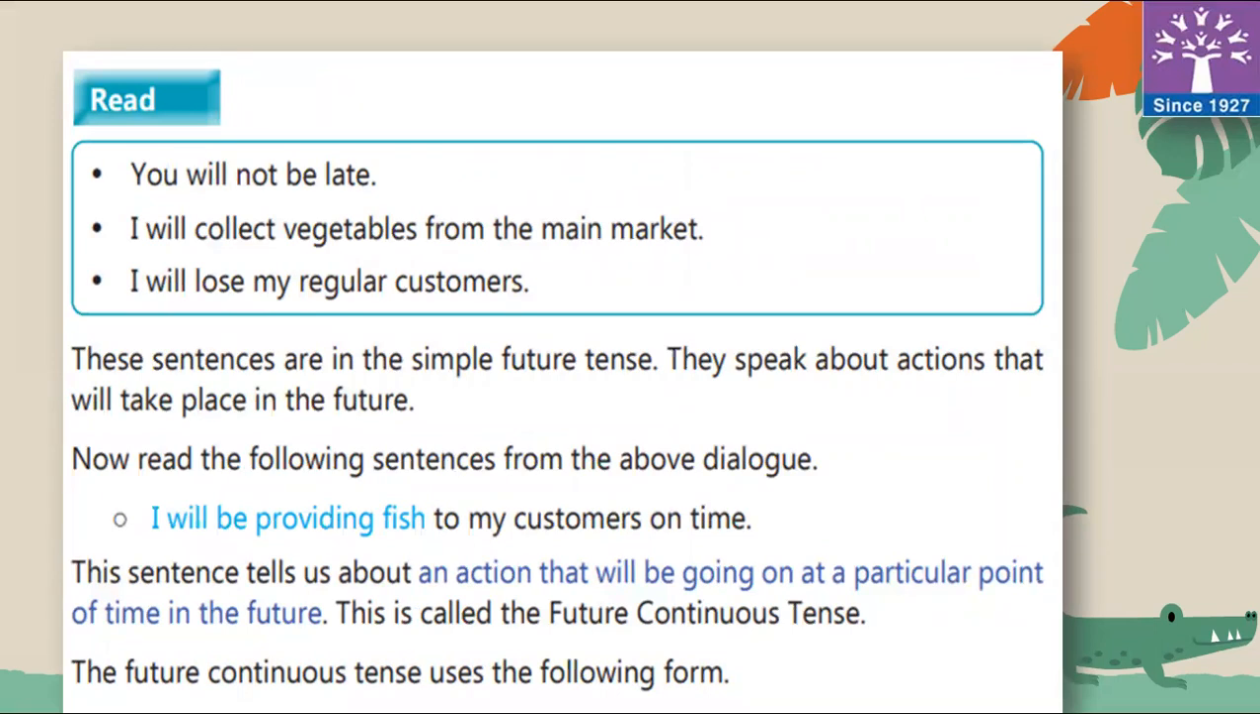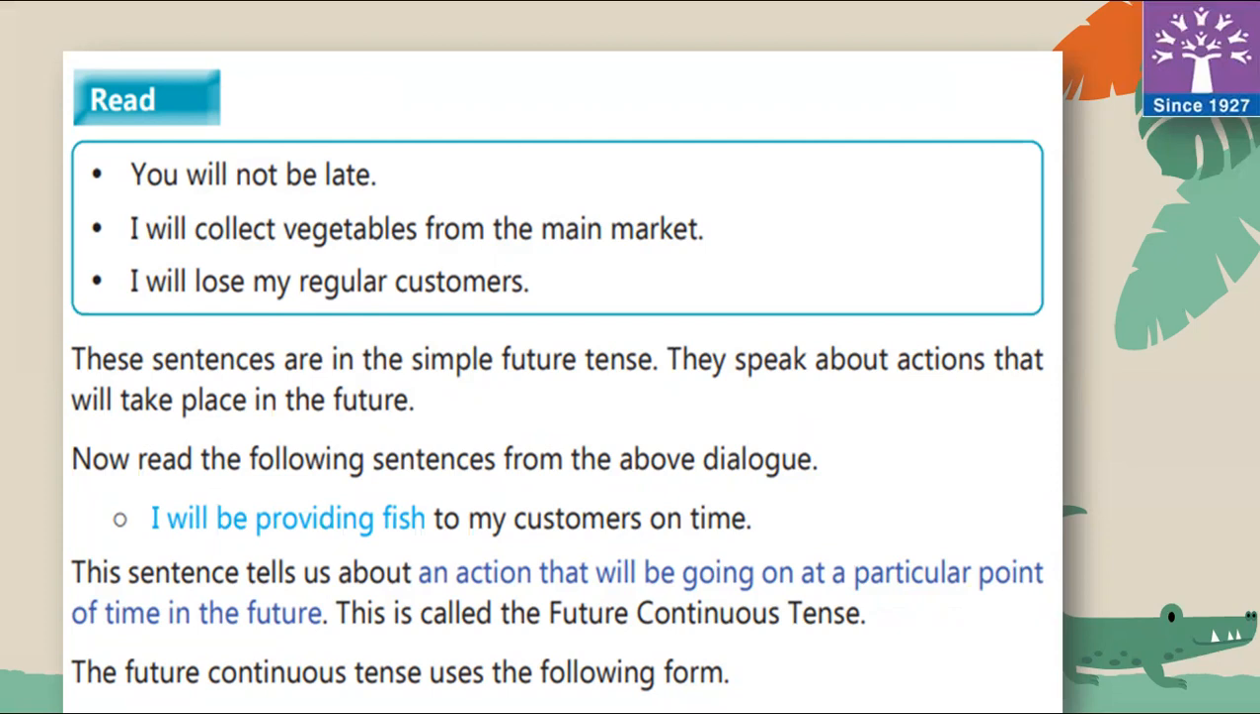Let's read another 3 sentences. You will not be late. I will collect vegetables from the main market. I will lose my regular customers. These sentences are in simple future tense. They speak about actions that will take place in the future.